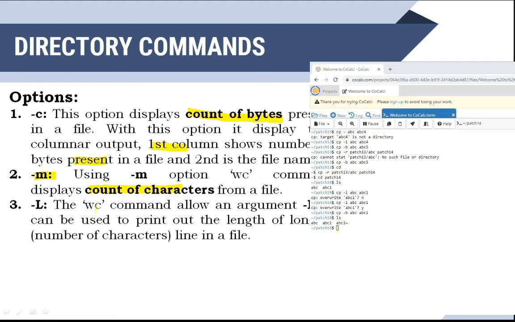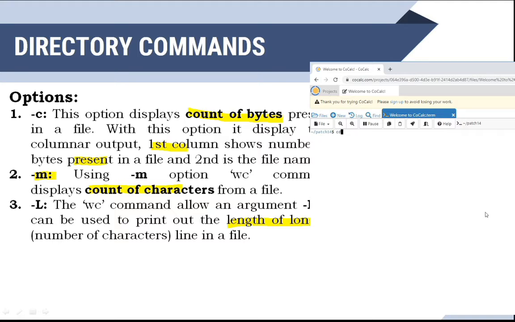Then capital L is there, which will allow an argument, minus L. It can be used to print out the length of the longest line in a file. Okay, the longest line in a file. So for that you are going to use the minus L option.